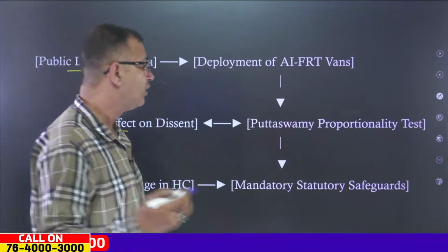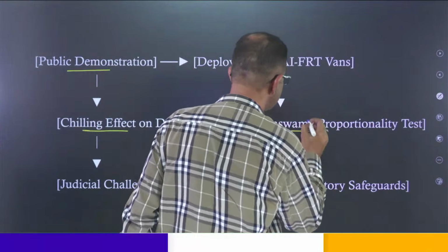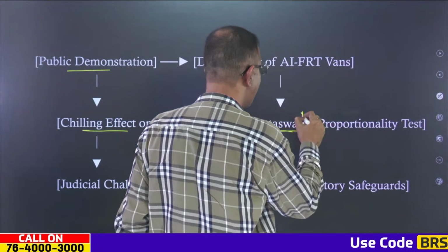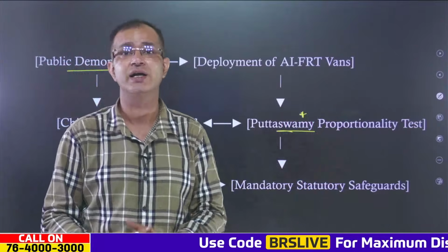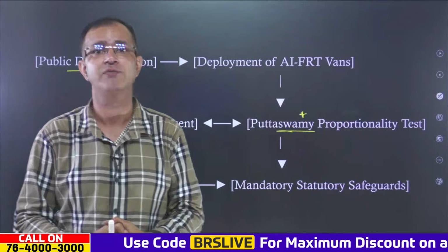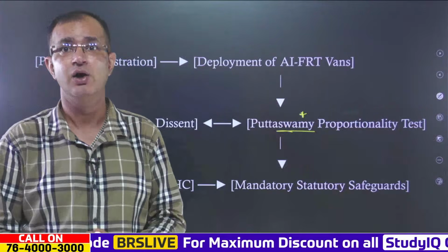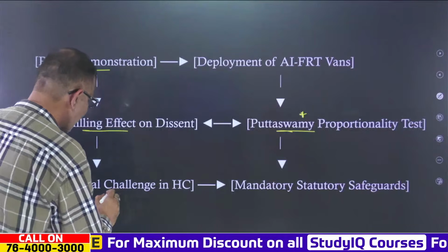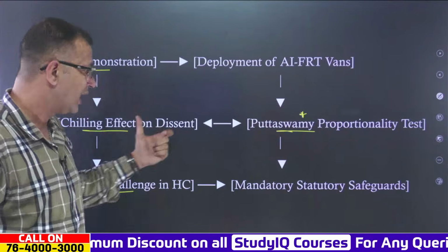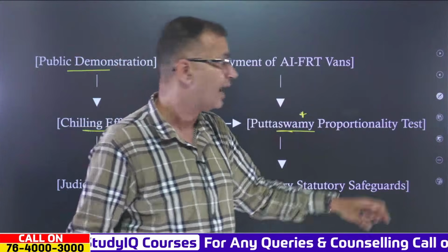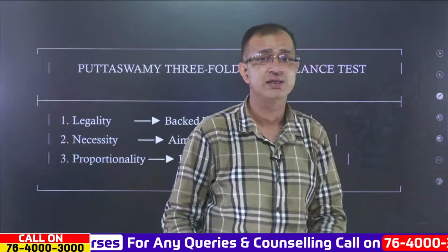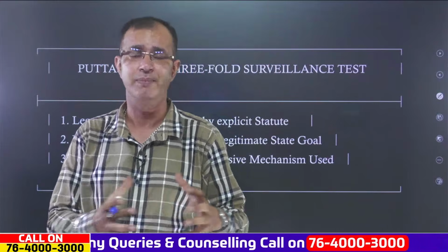And there comes the important judgment, the Puttaswamy judgment, which has laid down the proportionality test when it comes to the infringement of fundamental rights by the state. Also, ultimately this had been challenged in the High Court, and there are mandatory statutory safeguards that must be laid down when it comes to surveillance by the state.